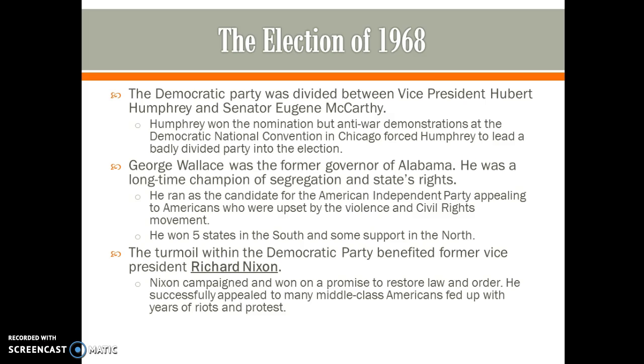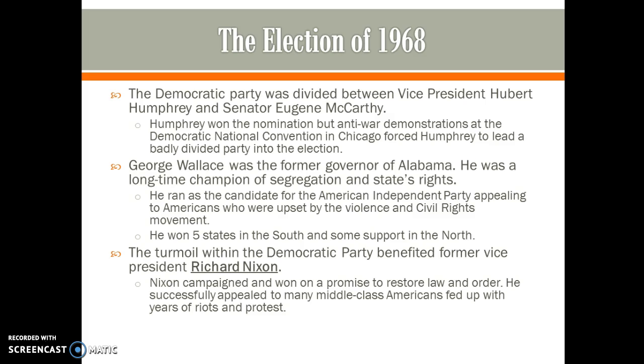George Wallace was the former governor of Alabama. He was a longtime champion of segregation and states' rights. You may recognize him from the movie Selma. He ran as candidate for the American Independent Party, appealing to Americans who were upset by the violence and civil rights movement. He won 5 states in the South and little support in the North.